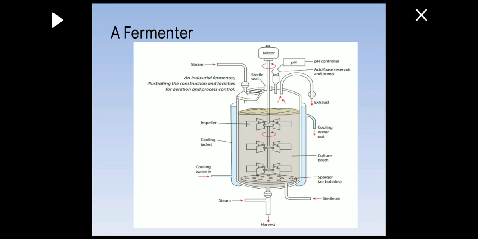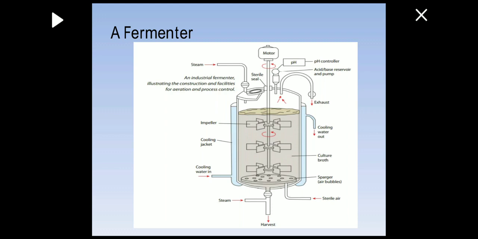Then you have sparger air bubbles. Sterile air means air which is not contaminated but pure, and it is going through the fermentation tank with the help of these sparger air bubbles. When the fermentation process is aerobic, the sterile air goes through this way. Then at the center bottom, you have harvest. When the fermentation process has completed in a week or two, the harvesting process takes place.